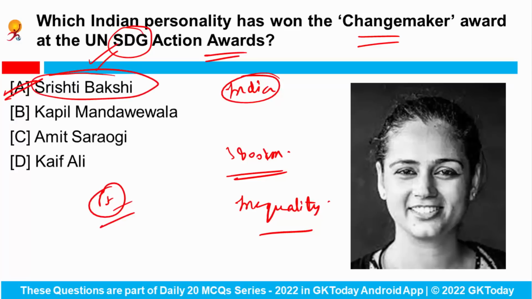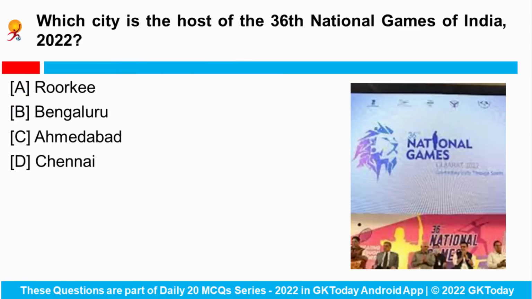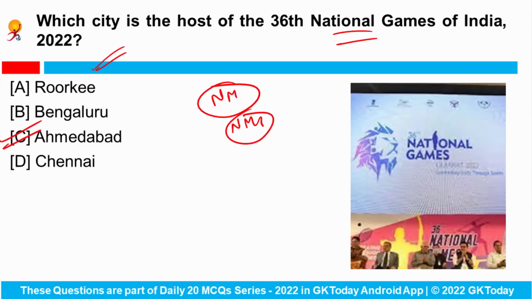You can also be asked which country the person who won the Changemaker Award at this award function was from. So the answer would be India. Fine. Next is, which city is the host of the 36th National Games of India 2022? So Prime Minister Narendra Modi recently declared the 36th National Games open at Narendra Modi Stadium in Ahmedabad, right?